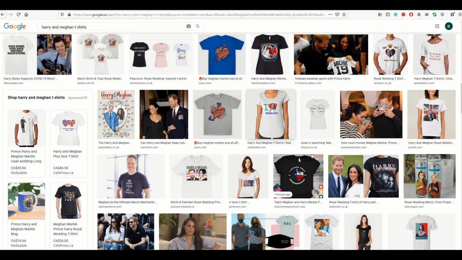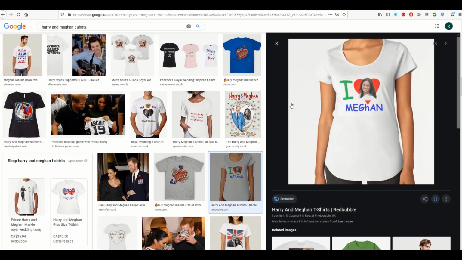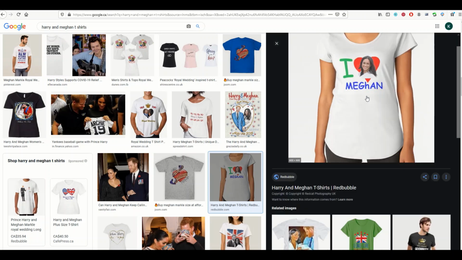This one's actually pretty popular. I Heart Meghan. Now there's her face on it. You could find a public domain image of her face and stick it on a t-shirt. That's probably not going to get you in trouble because it's public domain and you're not using the words Meghan and then her last name. You're not using the royal family. You're just saying, I heart Meghan with a public domain photo.